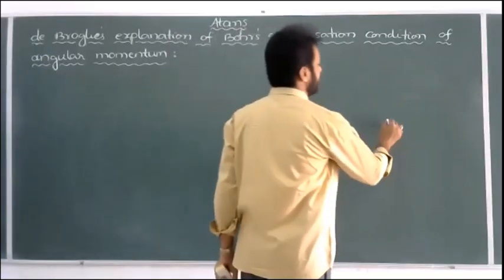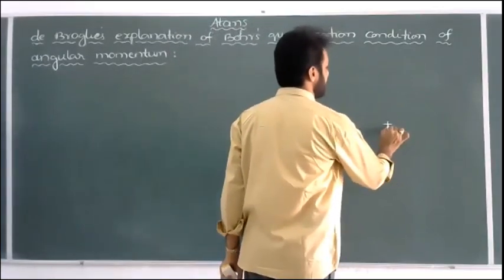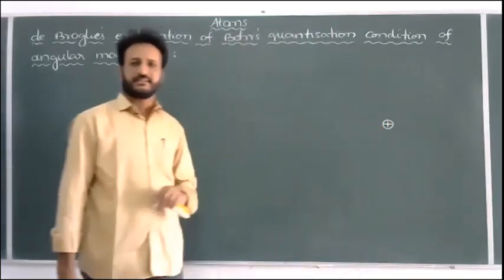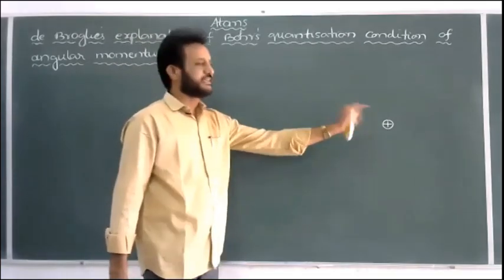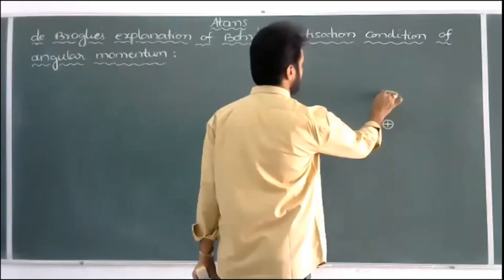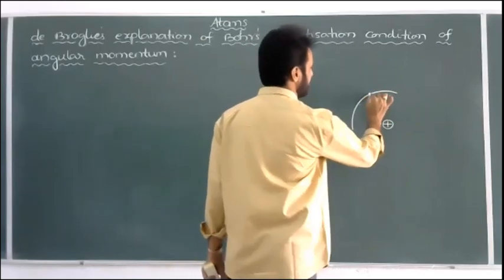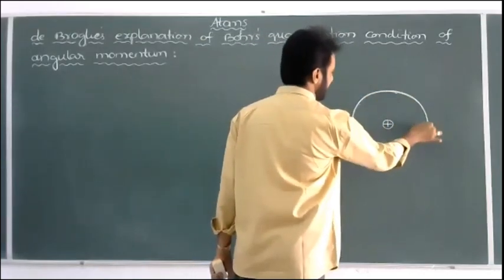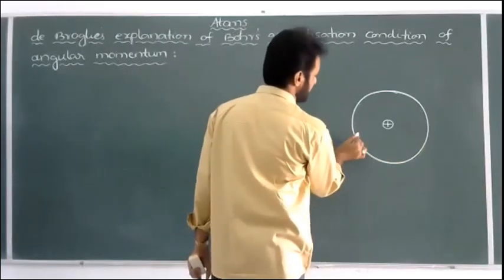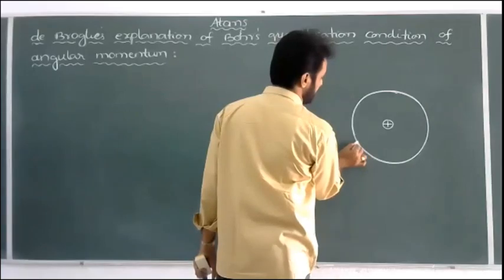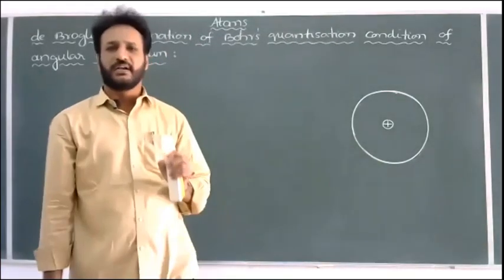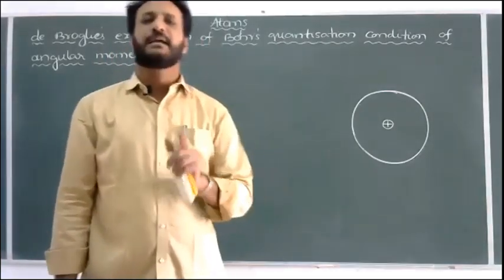If you take the central part of the atom, it is called the nucleus, where the total positive charge and almost all the mass of the atom are concentrated. All the electrons are revolving outside the nucleus, in the permitted orbits according to Bohr. So electrons do not revolve in all the orbits. One electron cannot revolve in all the orbits. An electron can revolve only in an allowed or permitted orbit.